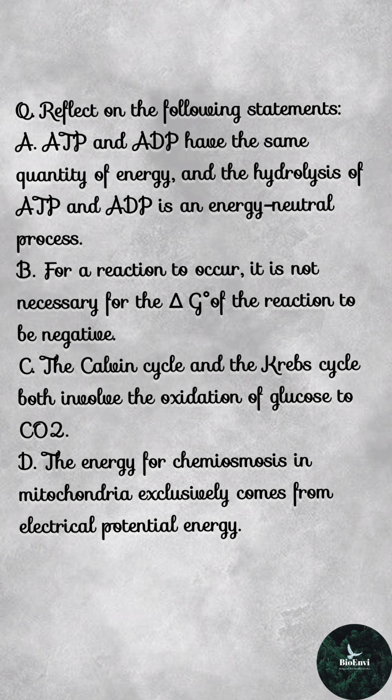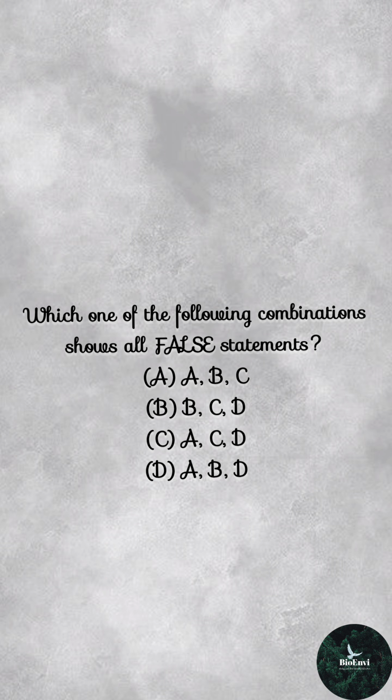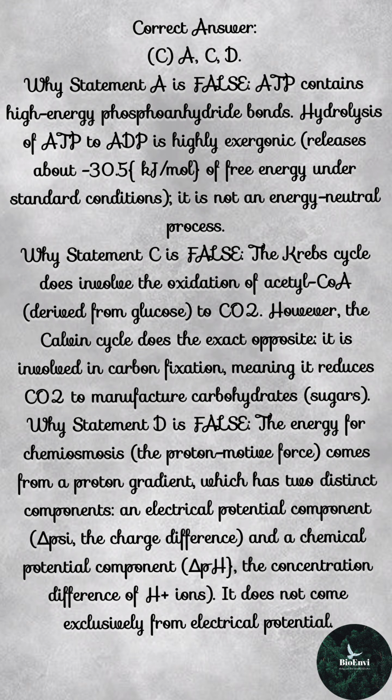D. The energy for chemiosmosis in mitochondria exclusively comes from electrical potential energy. Which one of the following combinations shows all false statements? A, B, C; B, C, D; C, A, C, D; A, B, D. Correct answer: C, A, C, D.